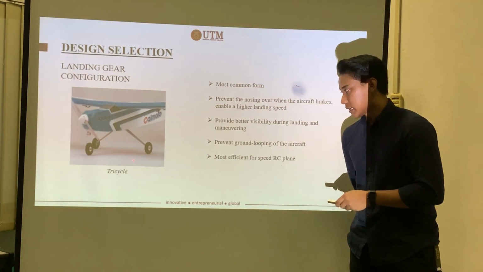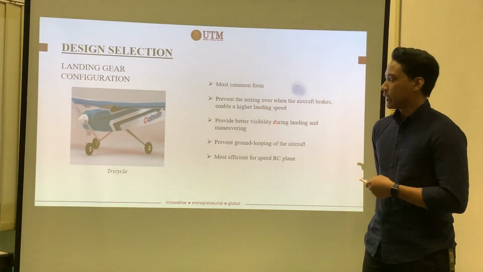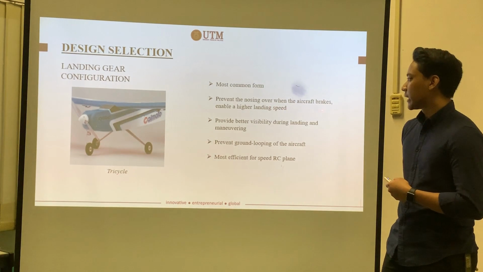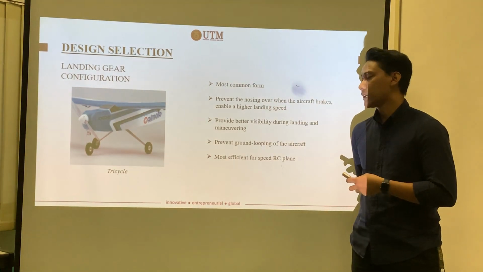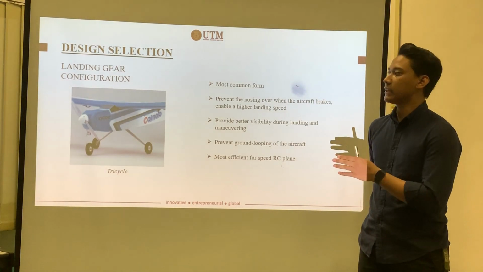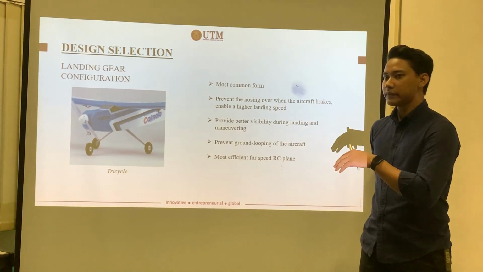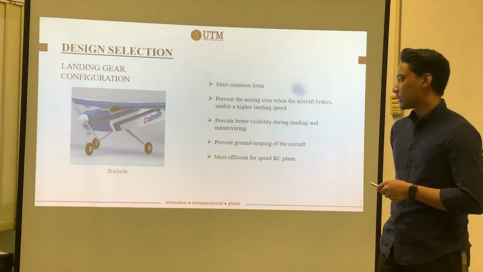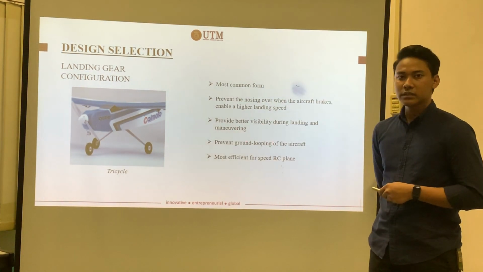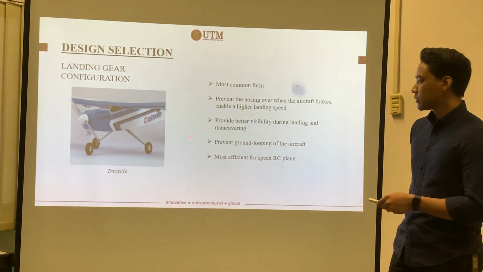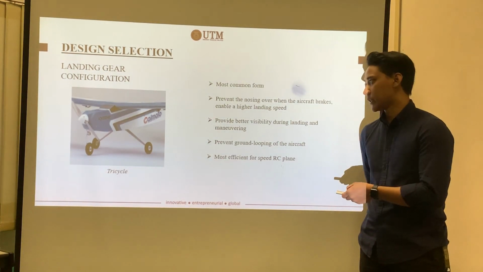And the last one is the landing gear configuration. We are having a tricycle configuration, and also it is the most common form as well. It prevents the nosing over when the aircraft brakes and enables a higher landing speed. So by having this configuration, we can prevent the problem of nosing over when the aircraft lands on the ground. It can also provide better visibility during landing and maneuvering. So this case is for real aircraft. Prevent the ground looping and also most efficient for speed RC plane.